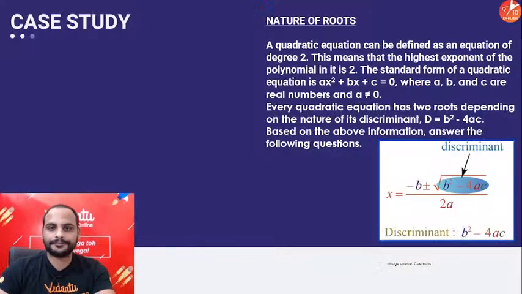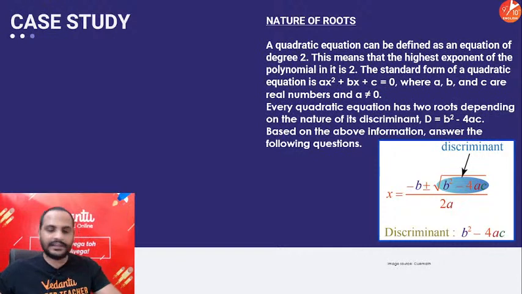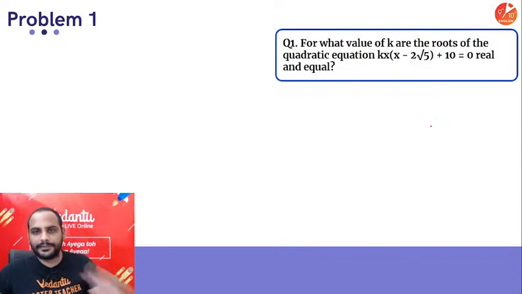Now next thing, nature of roots. Let's study what it's saying. A quadratic equation can be defined as an equation of degree 2. This means the highest exponent of the polynomial is 2. ax square plus bx plus c, where a, b, c are given. D is the discriminant. Answer the following question on nature of roots: for what value of k are the roots of this quadratic equation real and equal?